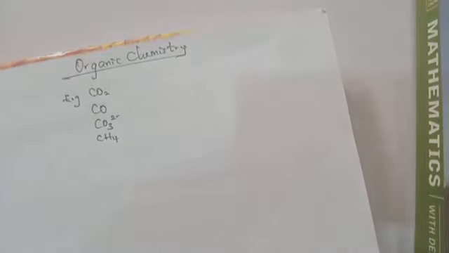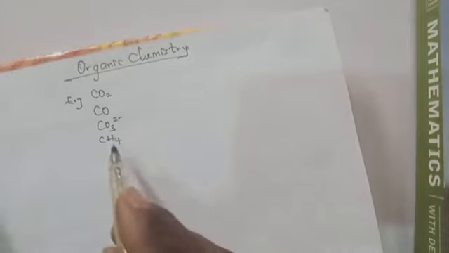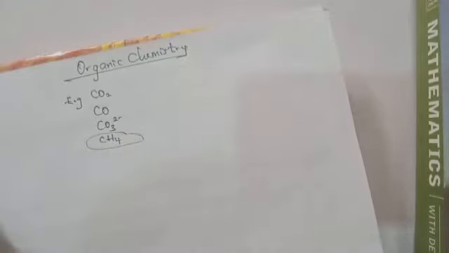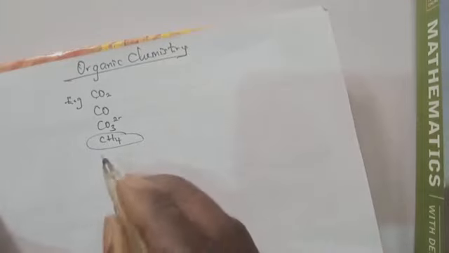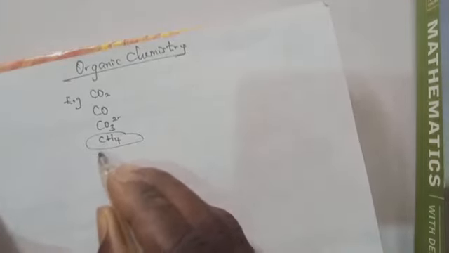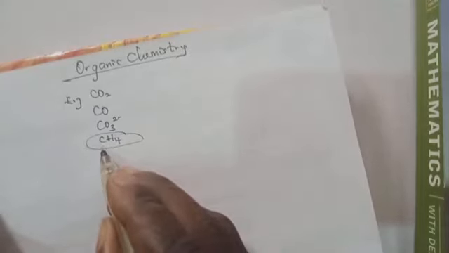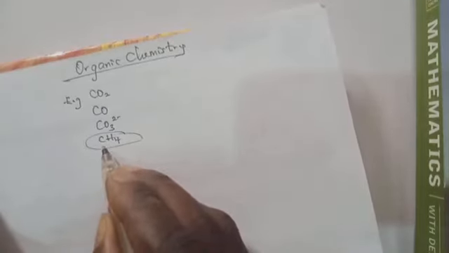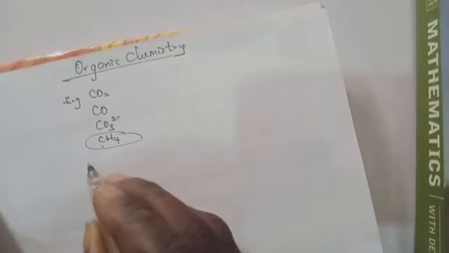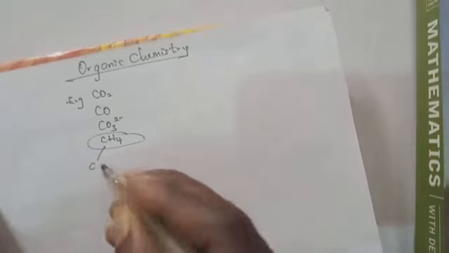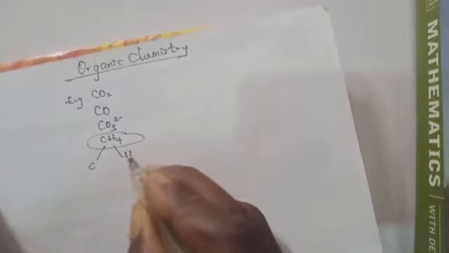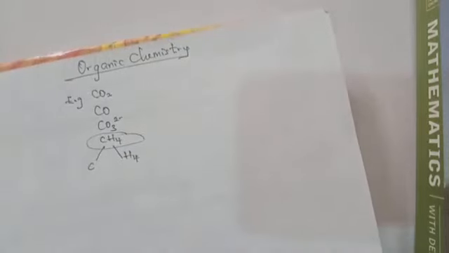Now, organic compounds can have different sizes. For example, methane, the last one I used, has only one carbon atom per molecule. Let's say we have one carbon, then we also have four hydrogen.